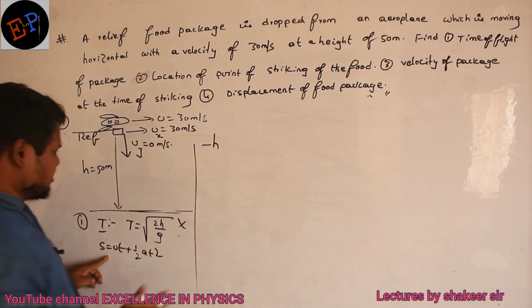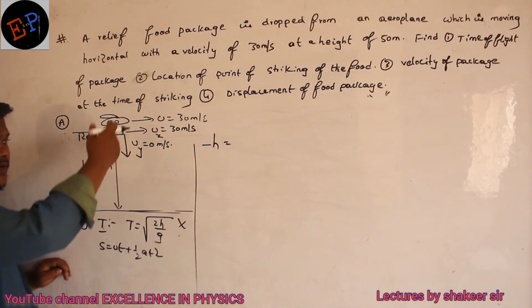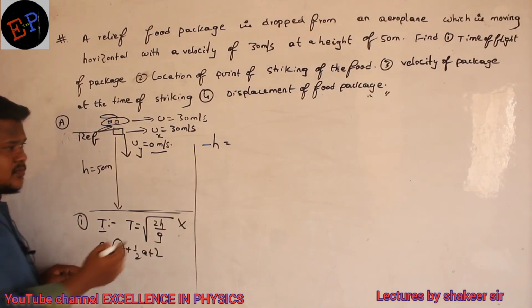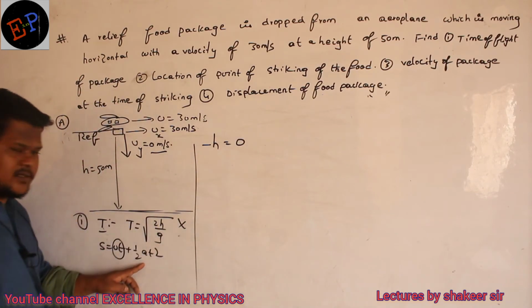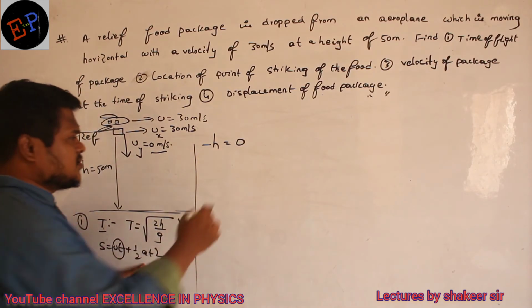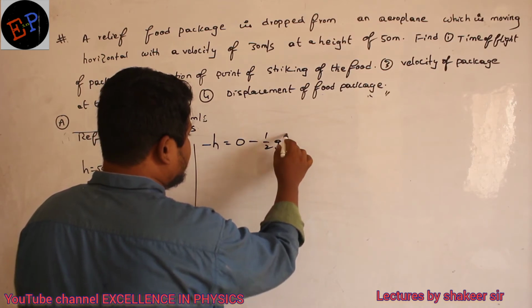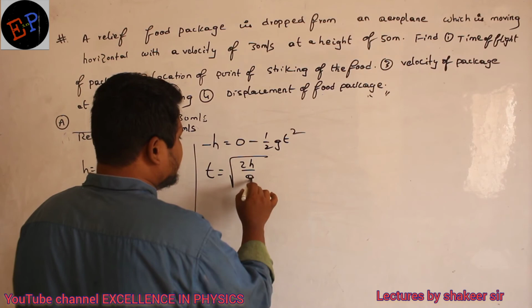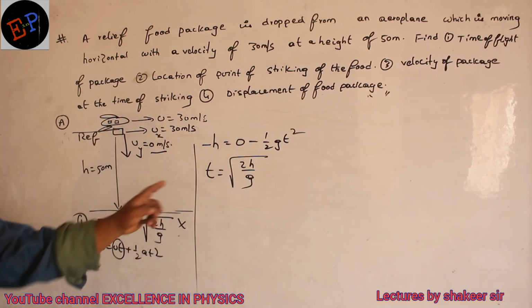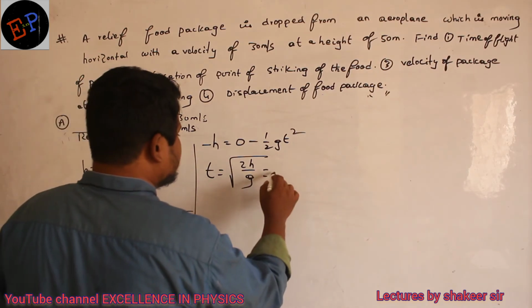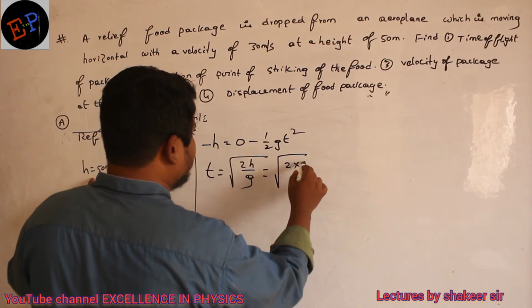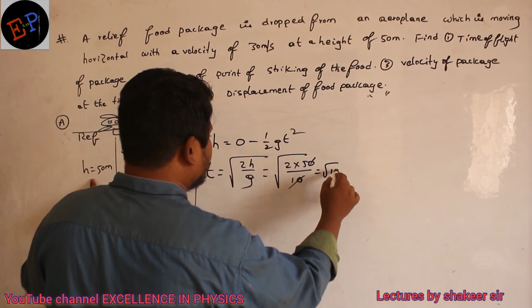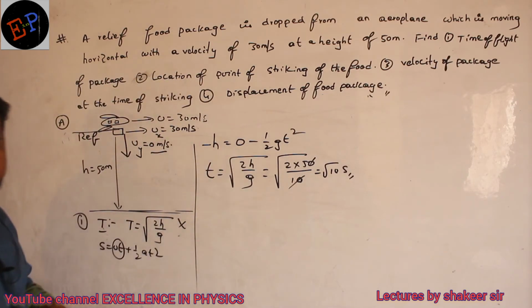Clear? Initial velocity in the y-axis is 0, so this whole term becomes 0. And acceleration is minus g, so minus half g t square. Again I get the relation t equals root of 2h divided by g. Same equation I got. Now substitute here: root of 2 into the height, 50, and g value, 10. So it is root 10 seconds. That is my answer for the first question.